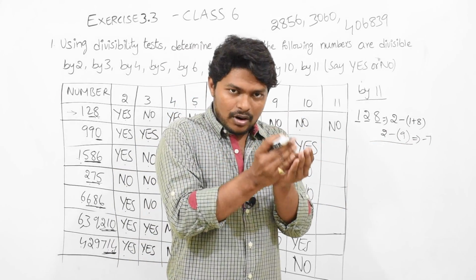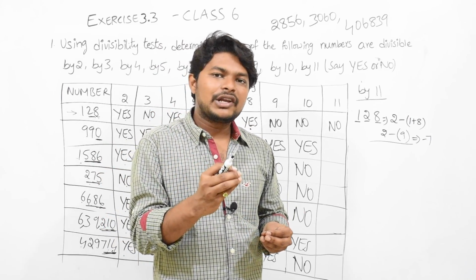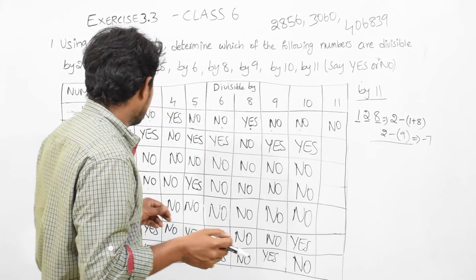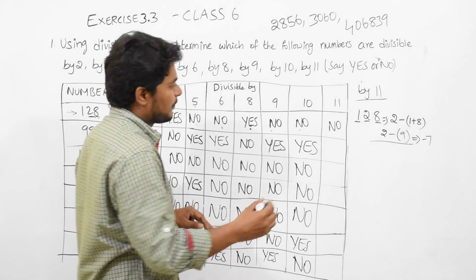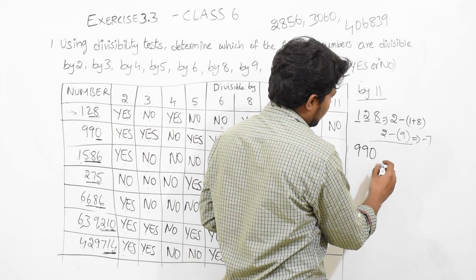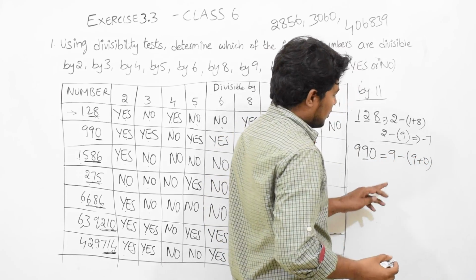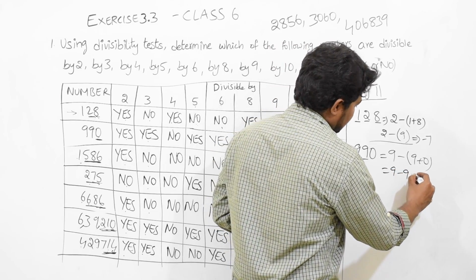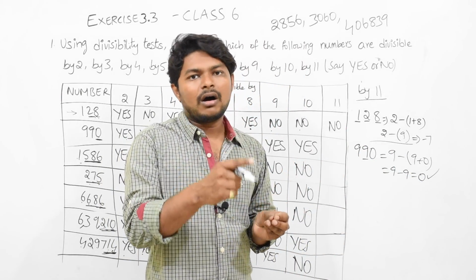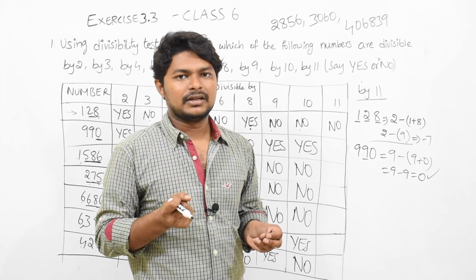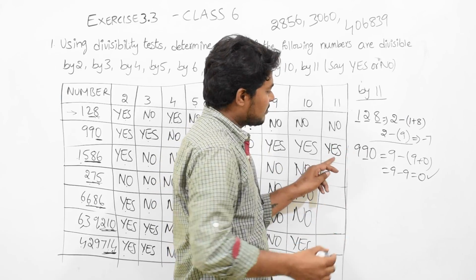Sum of even-place digits minus sum of odd-place digits, you have to check that value. That value is divisible by 11 or not, that you need to check. You will come to understand more when we solve more problems. 990 we will take. What are the even-place digits? 9, minus the sum of odd-place digits, 9 plus 0. 9 minus 9 equals 0. 0 is also acceptable. It should be either 0 or divisible by 11, it should come in the 11 table. Then only we can say yes. It is yes because 0 came.